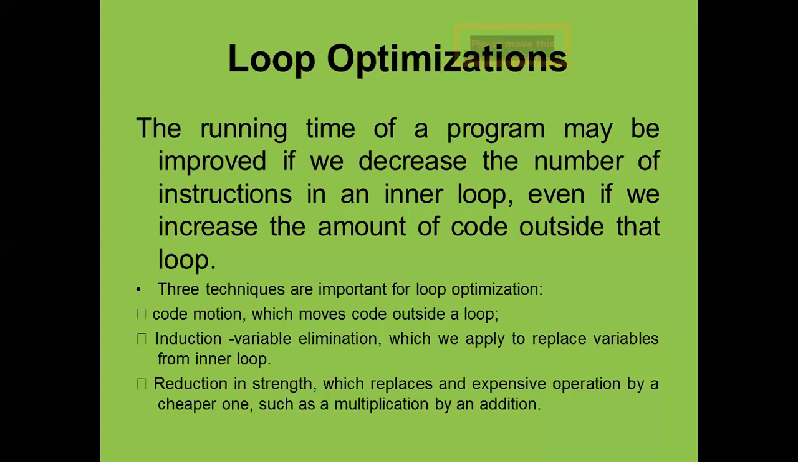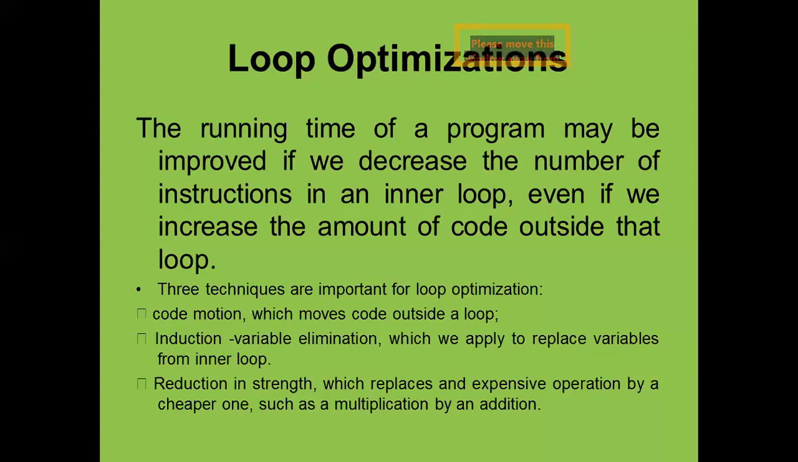So there are three important techniques for loop optimization. Such techniques we use during loop optimization, and we take care of them while writing our program: what we are going to write inside the loop, what we are going to define inside the loop. First is called code motion, another is induction variable elimination, and third is reduction in strength.